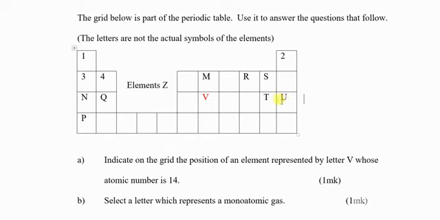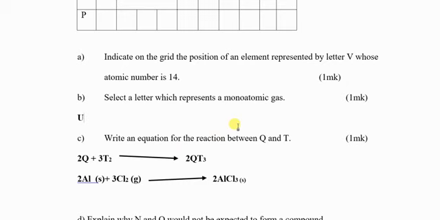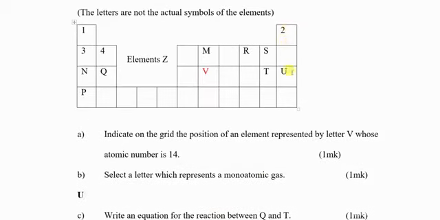So in this case, U is a monoatomic gas. Group 8 elements, most of them are gases. Helium is a gas, argon is a gas.